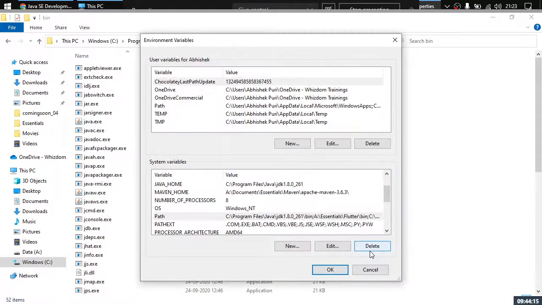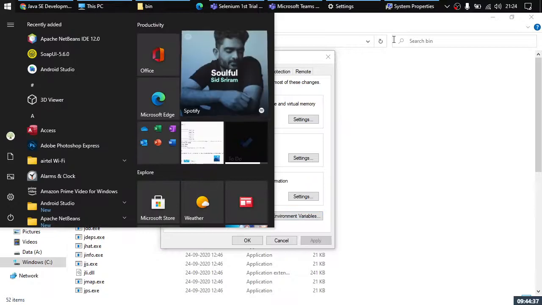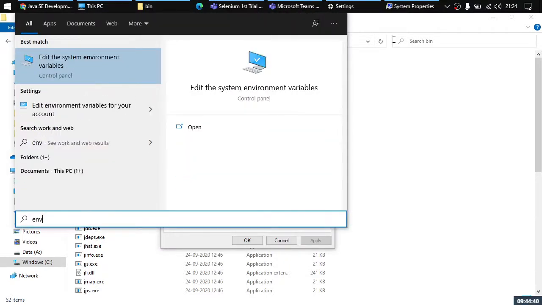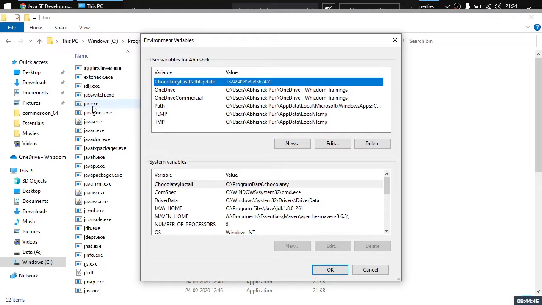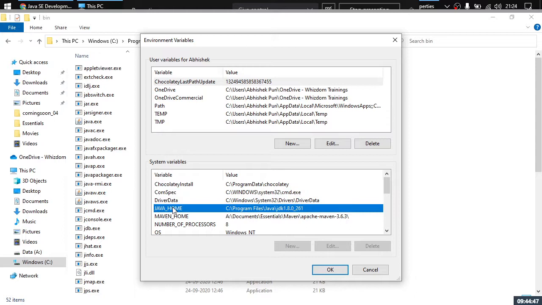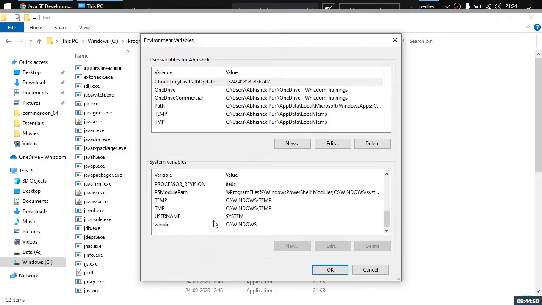In case the path variable section is not available to you, it is the case when you don't have the permissions to make changes to the system, when you are using an office machine, right? This happens sometimes. You are not learning on your personal machine, you are learning on your office machine. No need to worry. In that case, you will get an option like this. When you type environment variables, you would have an option to edit environment variables for your account, right? In this case, I'm not able to edit these things. I'm able to see these things, but I'm not able to edit them.